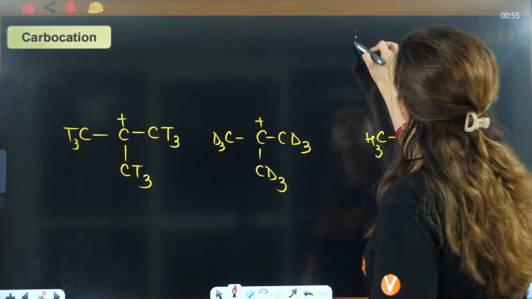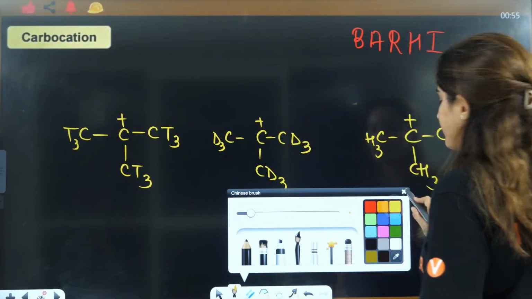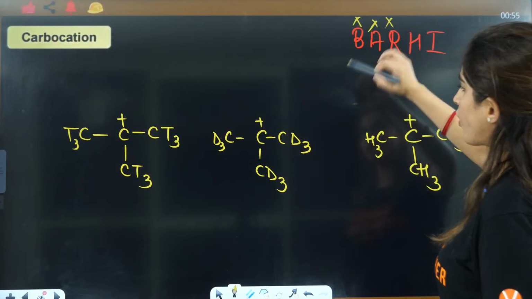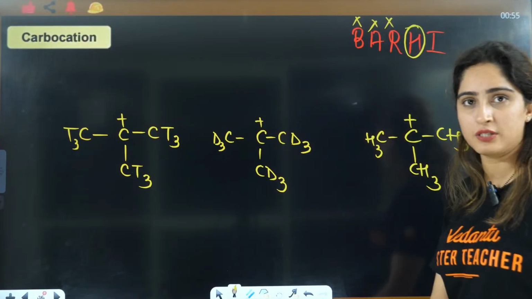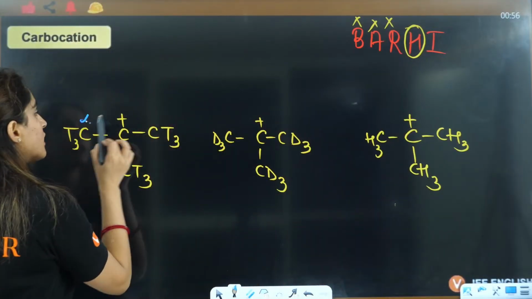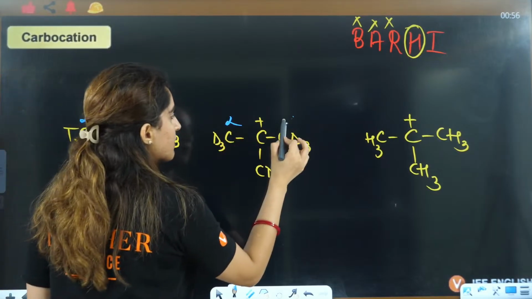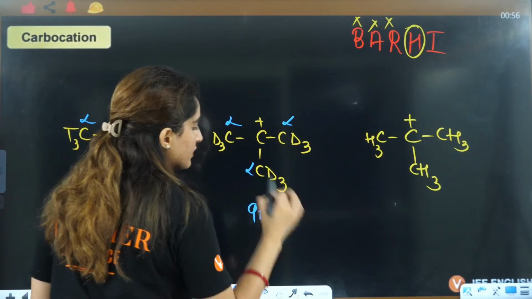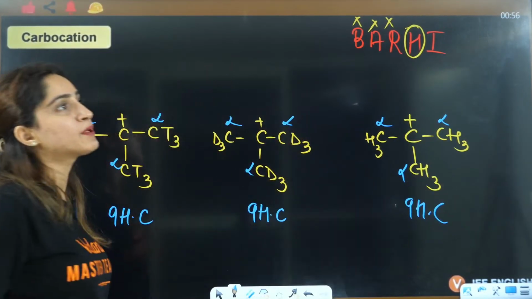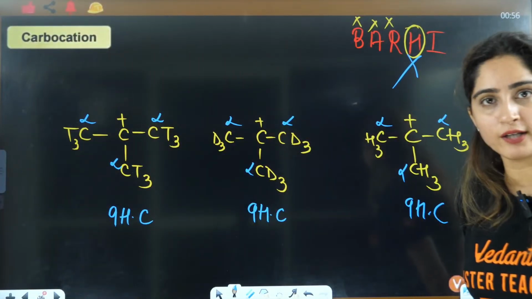Now, if you see this here, tell me one thing. Back bonding is not valid, aromaticity not, resonance not, but hyperconjugation. Ma'am, yes, it is valid, ma'am. Now, what you will think? Ma'am, this is alpha, this is alpha, this is alpha, but it has 9 hyperconjugating structures. Ma'am, this also has 9 hyperconjugating structures. Ma'am, this also has 9. Hyperconjugating structures are the same, so this is not valid. This is what you have thought, right?